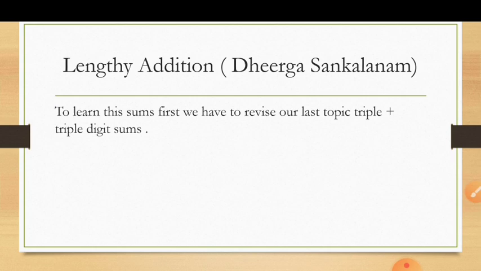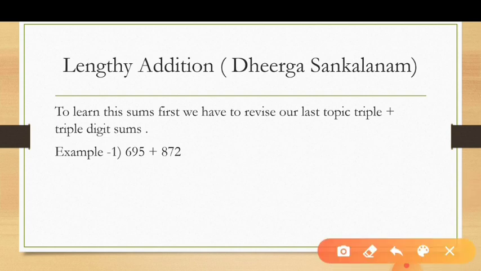The topic is triple plus triple digit sum. Here one example is given: 695 plus 872. First look at the 100 place, 6 and 8. Adding 6 and 8, the answer is 14, but you have to write 15. Why 15?